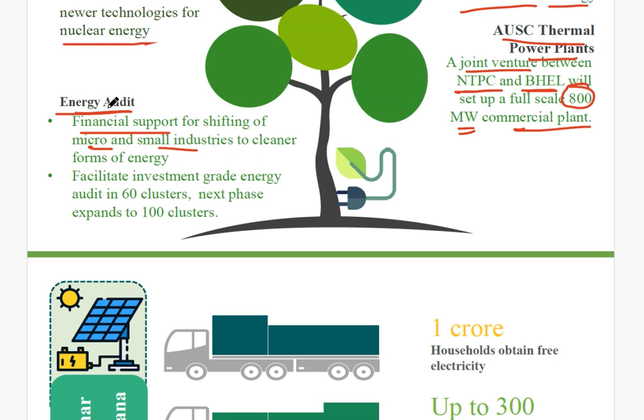Okay, so why is this audit done? Audit is done just to find out how much money is being given for those infrastructure projects which are related to non-renewable energy sources. This will help the micro and small industries estimate how much money they are spending and what the alternative would be if they use renewable energy instead of non-renewable energy. Suppose they are spending 100 rupees with renewable energy and 200 rupees with non-renewable energy.